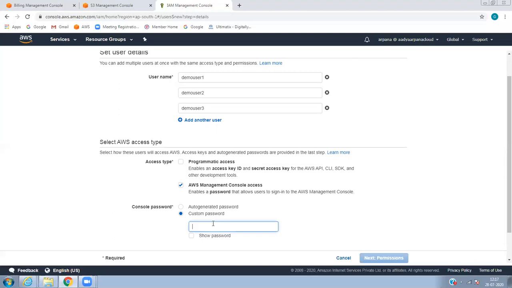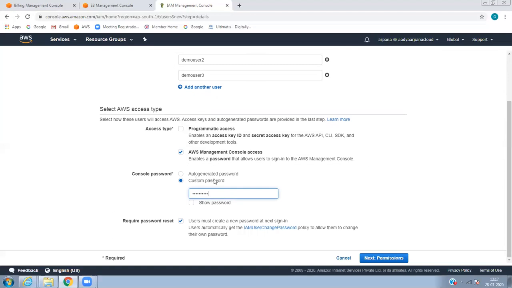So let's create a password. In this case, I'm creating my own because this is a test demo. If you want, you can auto generate it and the mail will go to the user. However, I'm just using my own password. If you auto generate it, the mail goes to the user, and the user must create a new password on the next login.